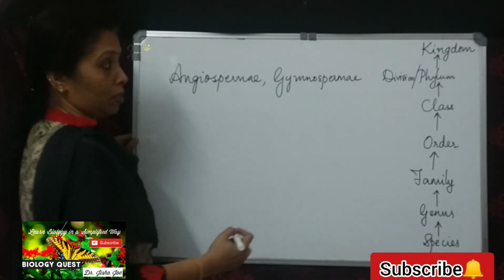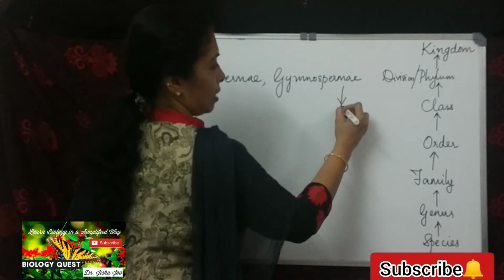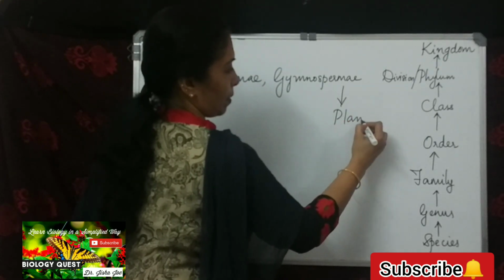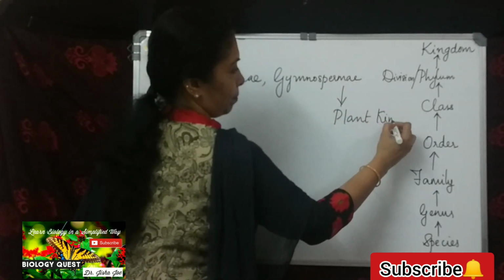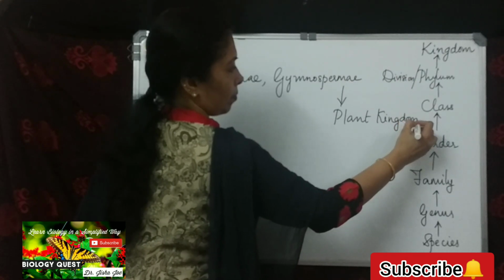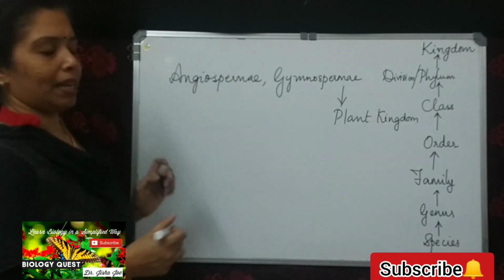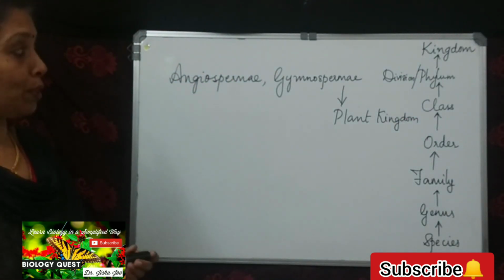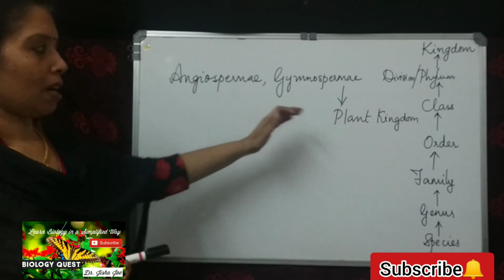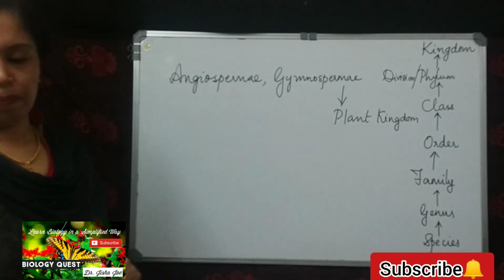Angiospermae and Gymnospermae come under the plant kingdom. So Angiospermae and Gymnospermae are two different divisions coming under the plant kingdom.